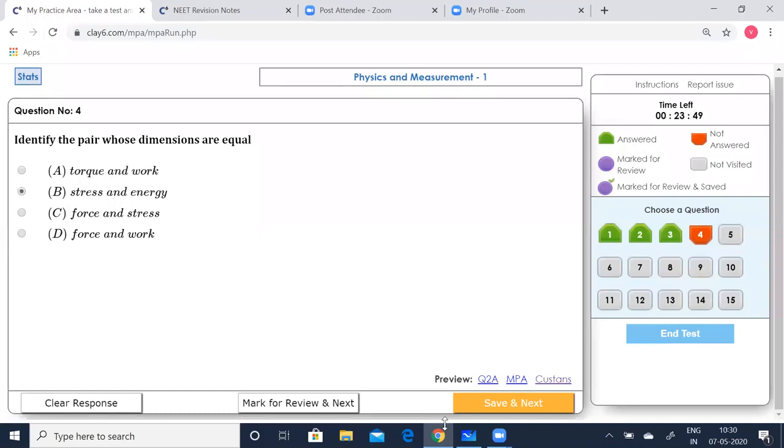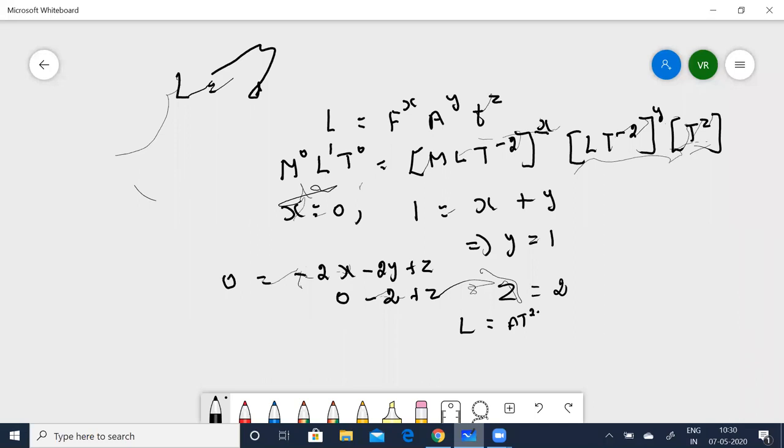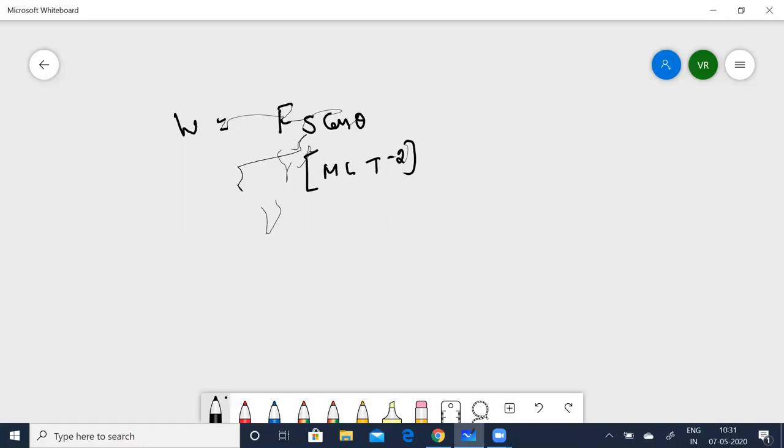Now, let me clear the board. Work W is equal to F s cos theta, where F is the force and S is the displacement, you know that. For F, it is m L t to the power of minus 2. For displacement, it is just L. And cos theta is a constant; you need not take that, it has no dimensions. So work is now going to be m L squared t to the power of minus 2.